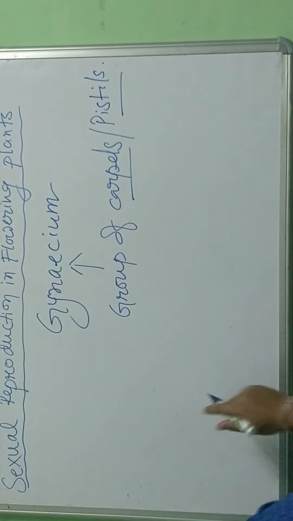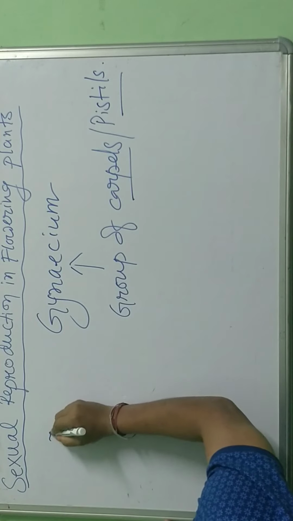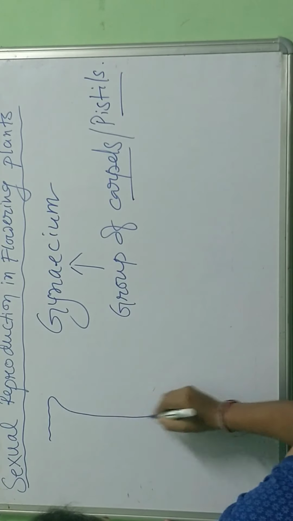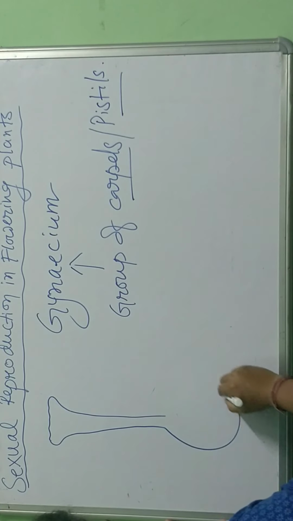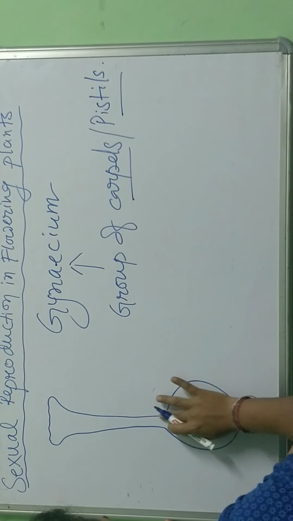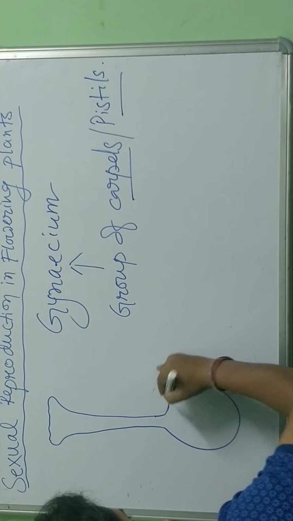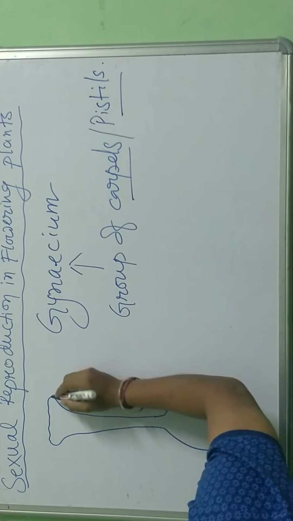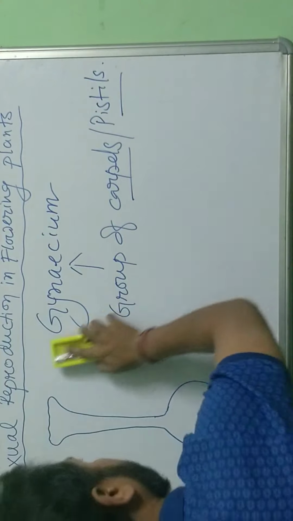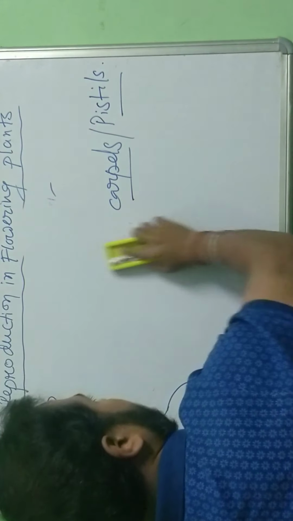Okay, let me draw here. Suppose this is the structure of the carpel or the pistil.